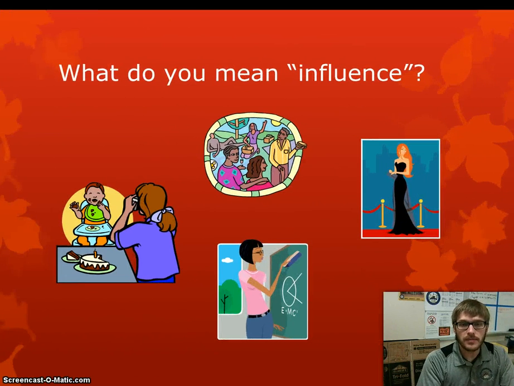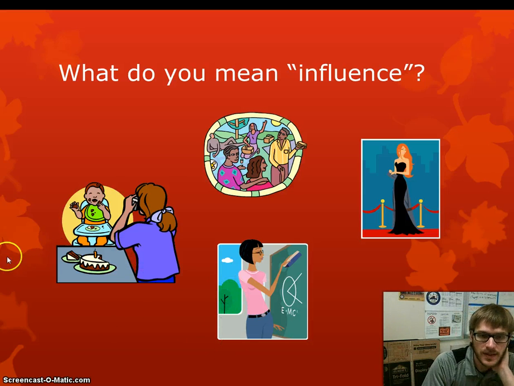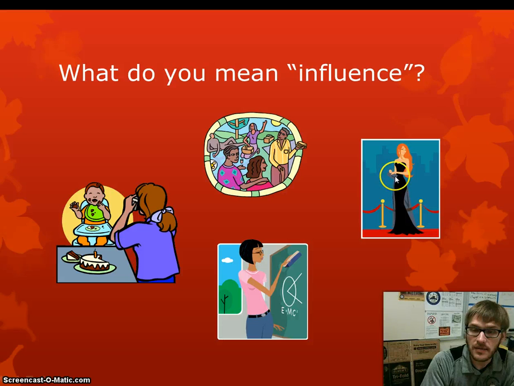All right, what do we mean by influence? Well, let's take a look at some of these examples. We've got a child and their parent. We have people and their friends. We have a teacher. We have a celebrity. Well, what do they have in common? How do they all influence? Basically, influence means to inspire, to affect the way you think or affect the way you act.